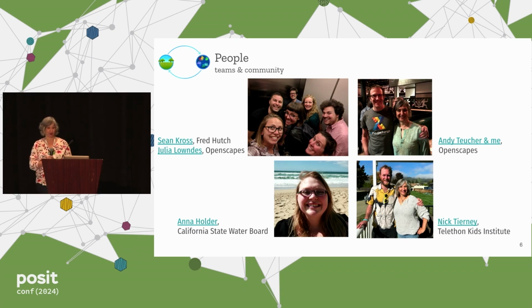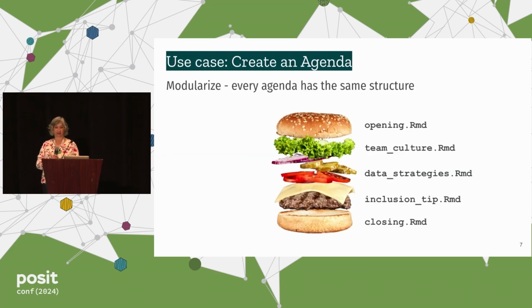Speaking of friendly front doors, Kyber was developed by Sean Cross, who is a hero in the R community. He was there in the first Openscapes Champions cohort back in 2019 when he got to see firsthand the manual effort involved in putting this infrastructure together. He developed Kyber in collaboration with Julie Lowndes, Openscapes founding director, and now Andy Tuscher and Anna Holder and Nick Tierney and I have all contributed to Kyber in different ways.